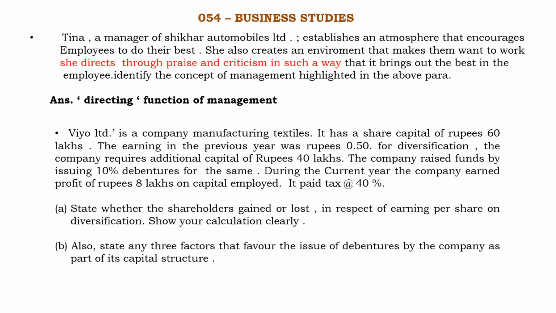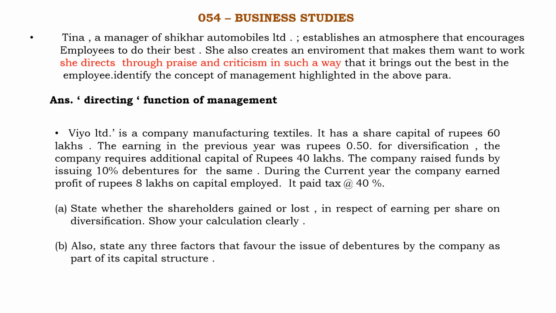So for this, they raise the funds through a loan by issuing 10% debentures, and they have to pay the interest. During the current year, the company profit is 8 lakhs. It paid tax at 40%.